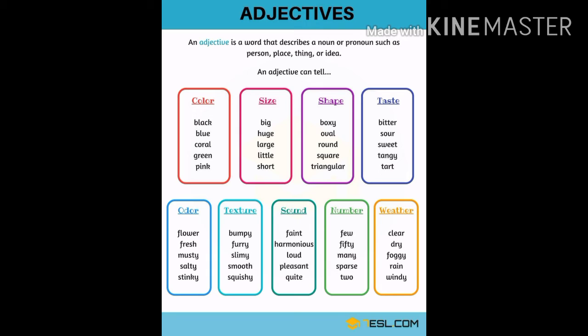So we can describe so many things about the noun and the pronoun. You can see in this that there are some things given: color is there, size is there, shape is there, taste is there. So you can see that many things are described.